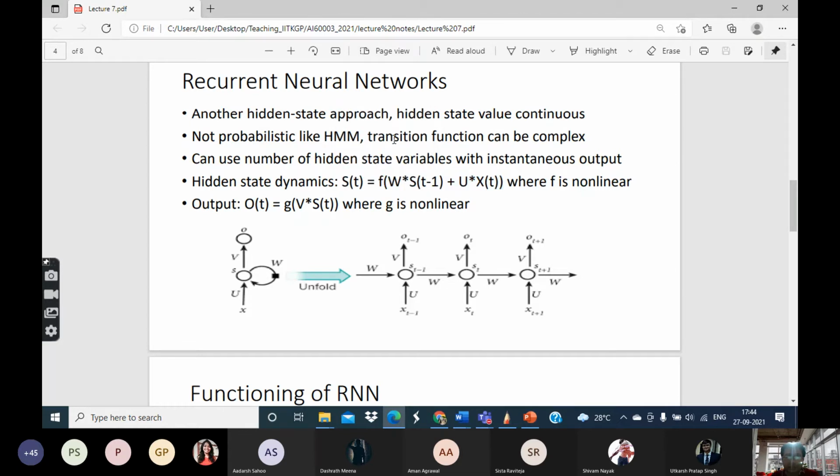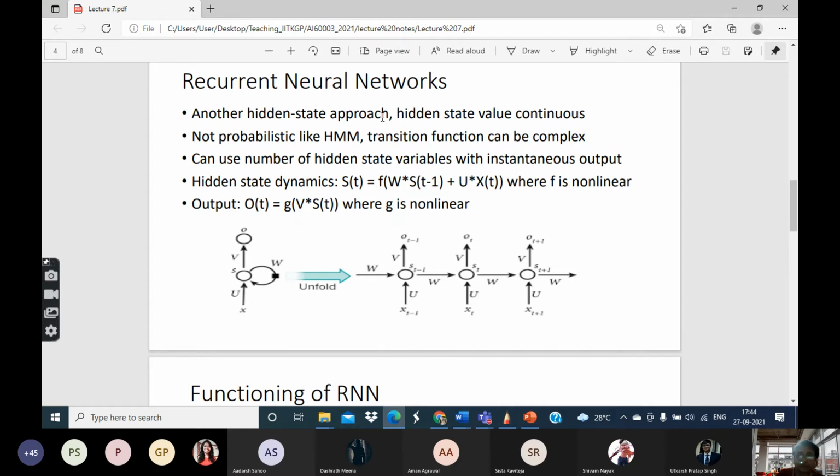The other difference is that this transition function is quite complex. That is, it does not need to be a linear function. This f can be a non-linear function. This W and U can enforce various kinds of transformations on the input as well as on the previous value, etc. So these dynamics can be complex, unlike HMM.